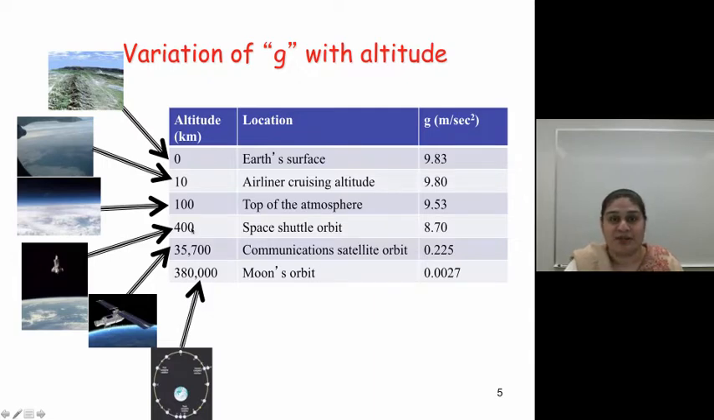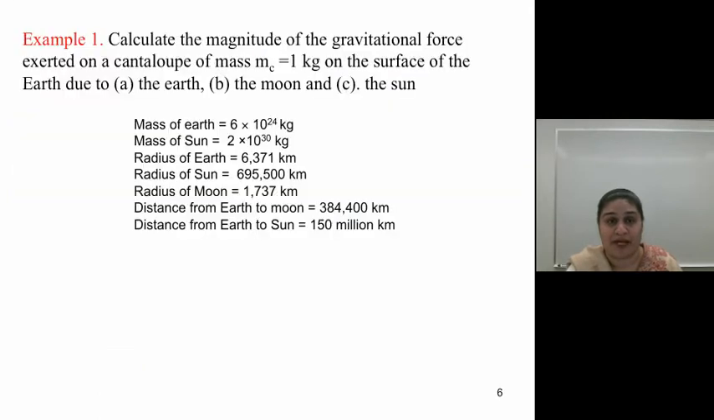At 400 kilometers above the surface of the Earth, which is about where the space shuttle orbits, it's about 8.7. The communication satellites orbit around 35,000 kilometers, at which point the gravitational acceleration reduces down to 0.25. And the moon, which orbits the Earth, the acceleration due to gravity there is about 0.027, at which point the gravitational pull of the moon will overtake any acceleration that the Earth will probably have.